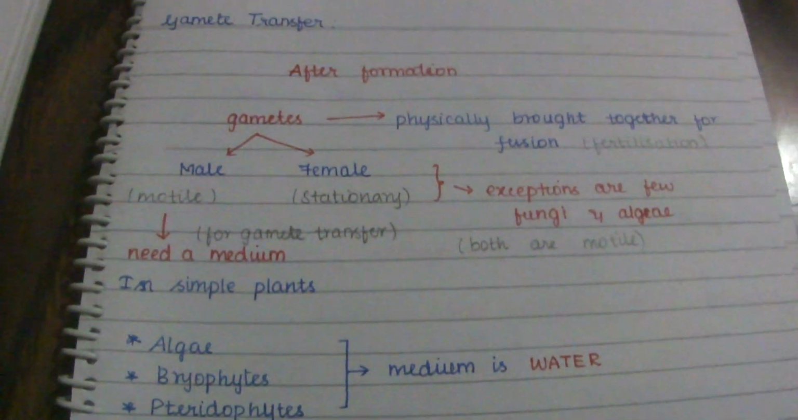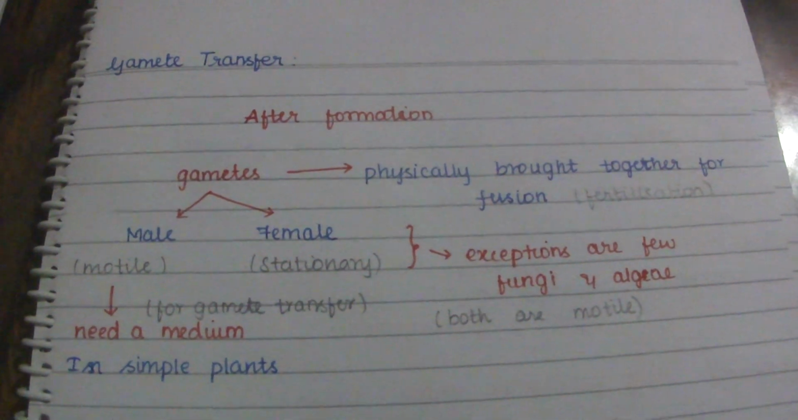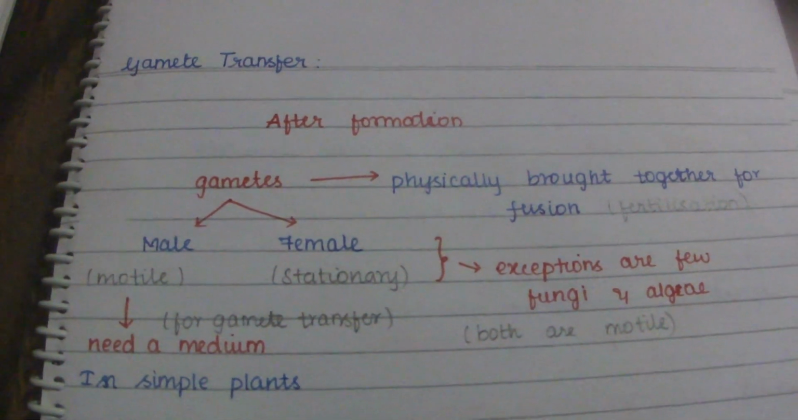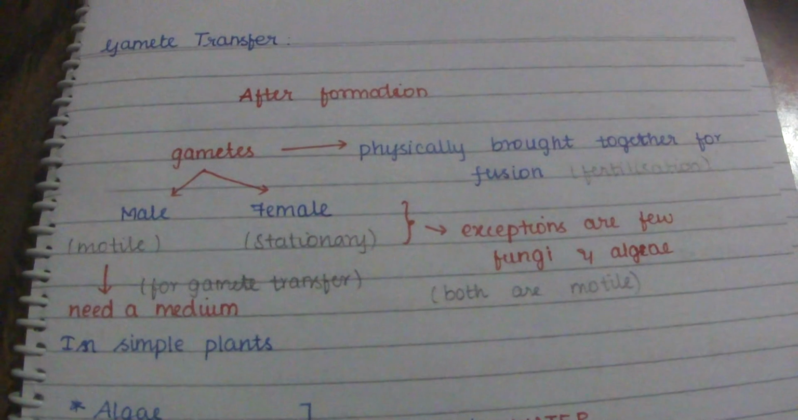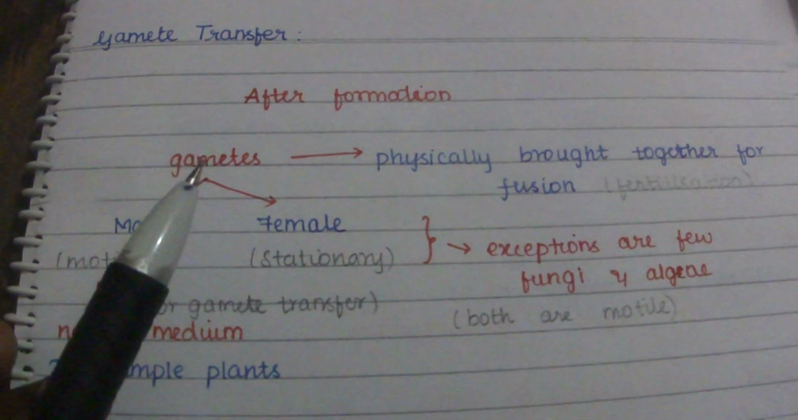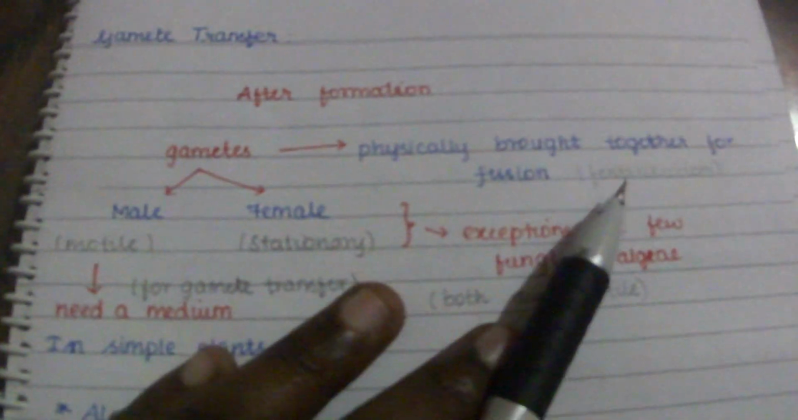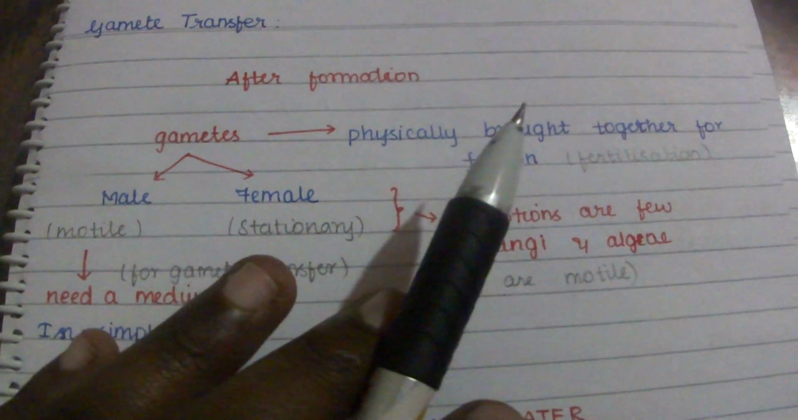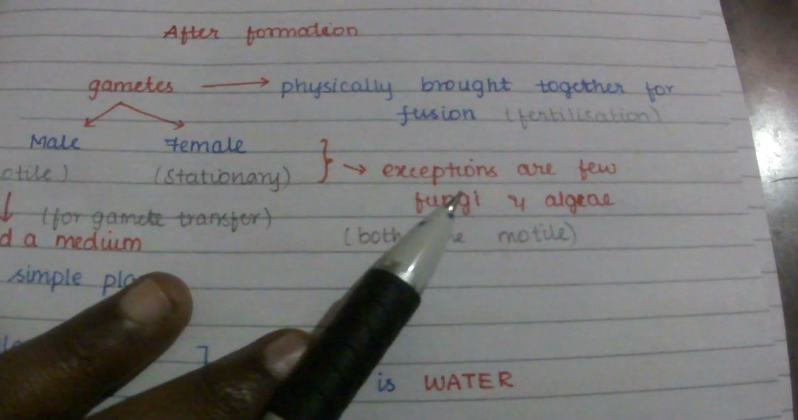Now, gamete transfer. First, gametogenesis is the formation of gametes. In gamete transfer, after formation the gametes have to be transferred for fertilization and further processes. For the transfer of gametes, both gametes should be physically brought together for fusion, that is for fertilization.